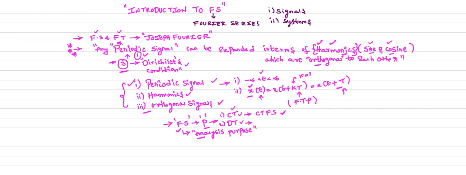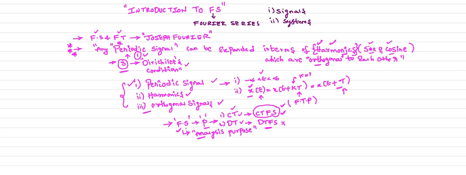And the Fourier series used to represent a discrete time periodic signal is nothing but DTFS. So this is your discrete time Fourier series. Discrete time Fourier series is out of scope of your syllabus. Only CTFS is present in your syllabus. So we are going to complete this CTFS only. We are not completing this DTFS because it is not included in our syllabus. So all of you understand clearly Fourier series.